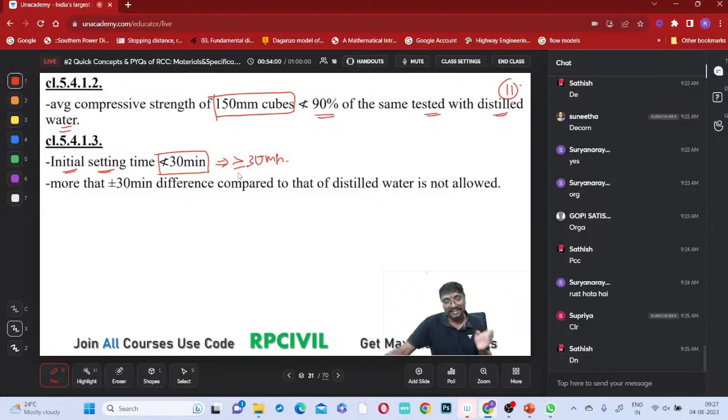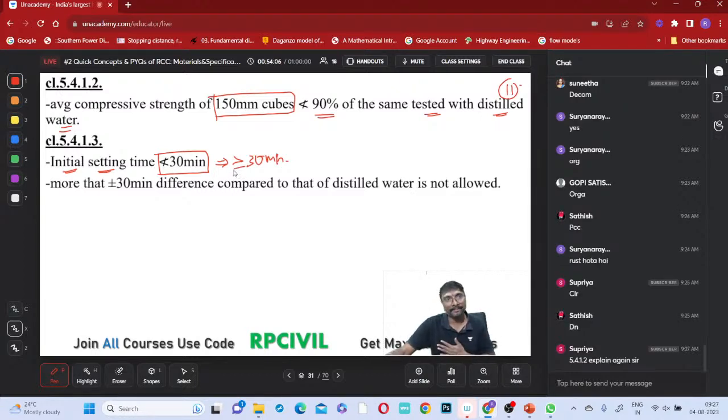If it is lesser than 30 minutes because of this water, can we use it or not? Okay, I'll check it. The strength obtained by this water should be greater than or equal to 0.9 times the strength of the cube made with distilled water. That concrete is made up of distilled water, right? And now we have a water body, and with that water we are checking it.